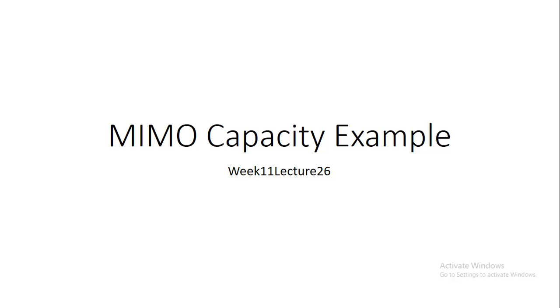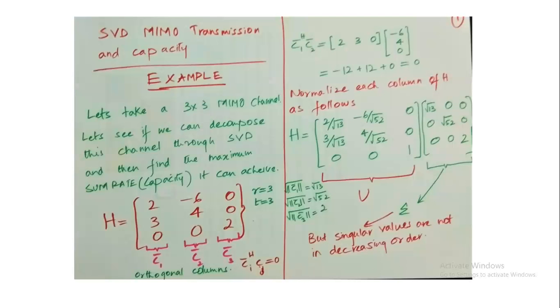The last lecture of this week is on a typical example to find out the MIMO capacity of a system in which we have performed SVD decomposition of the MIMO channel. So this is lecture number 26 of week 11 for the course of Advanced Wireless Communication at IST. So let's take an SVD MIMO transmission and capacity example of a 3x3 MIMO system.